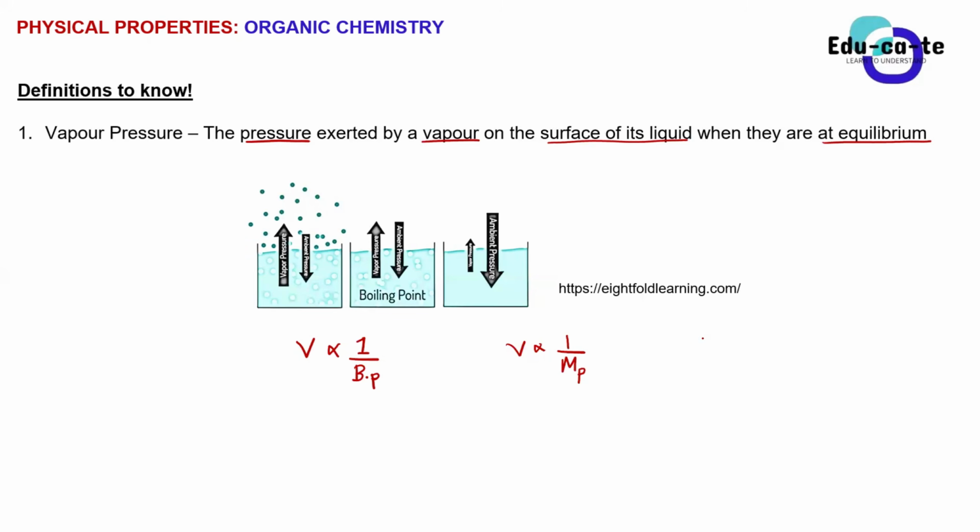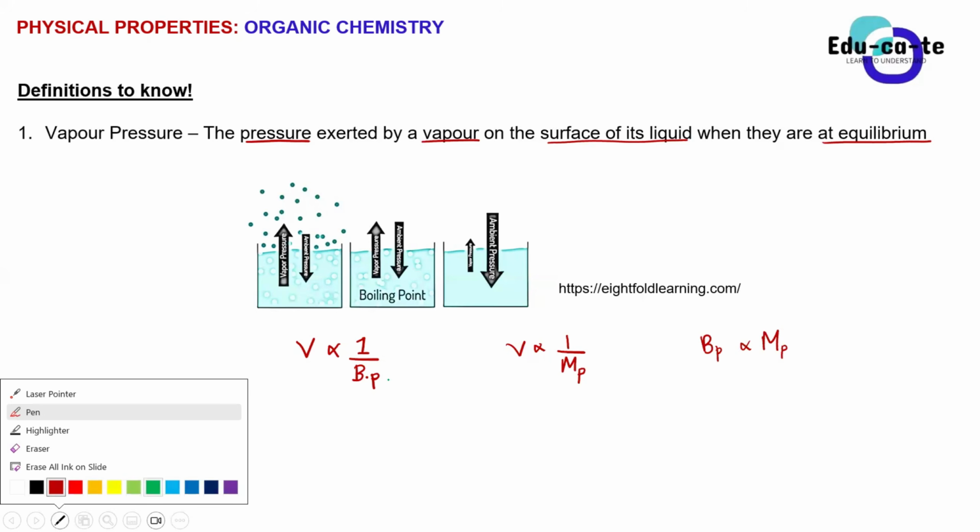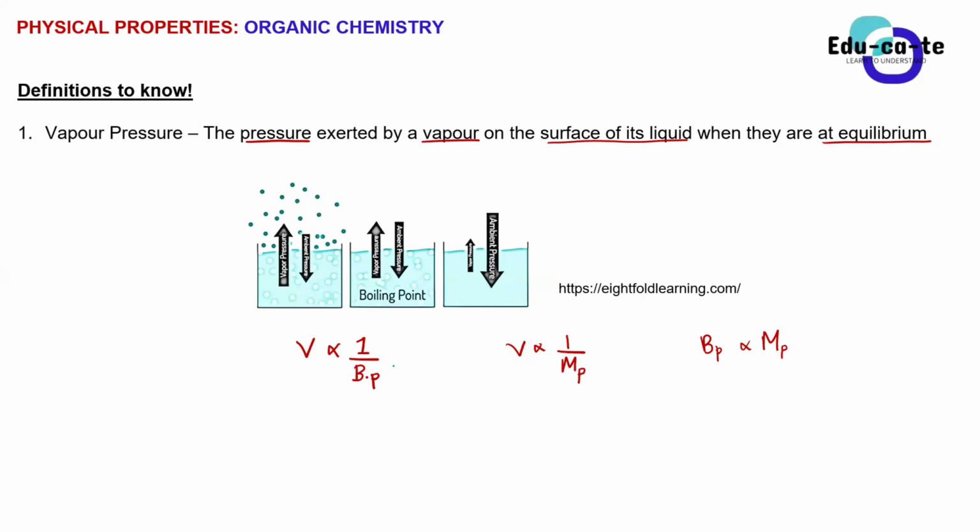So this means that boiling point and melting point, they are directly proportional. So if my boiling point is increasing, then my vapor pressure will decrease. So if I'm having a higher boiling point, or a higher boiling temperature, then it means that my vapor pressure will be lower.